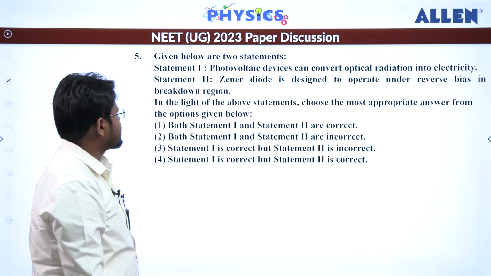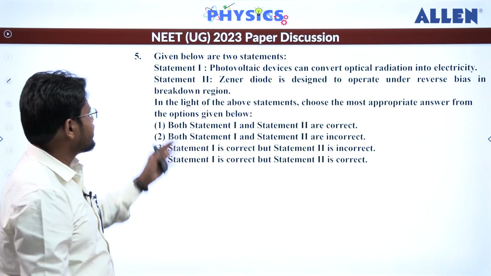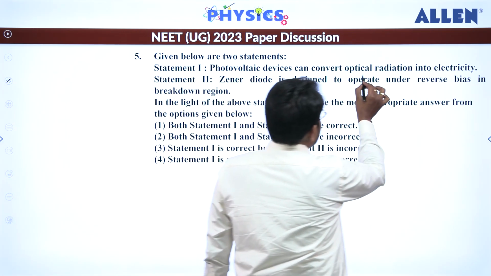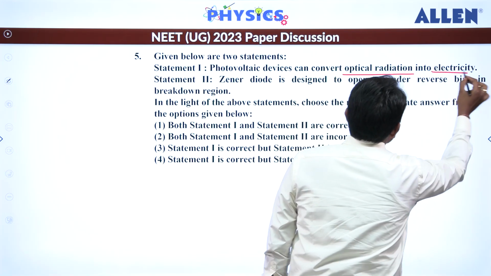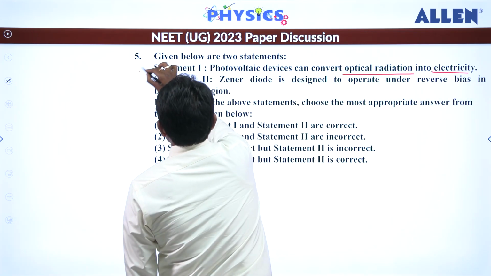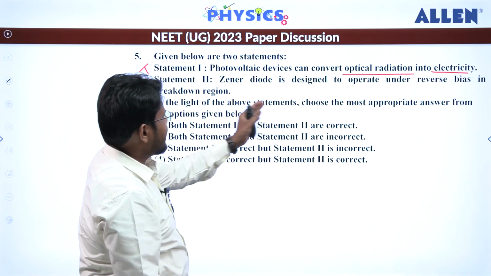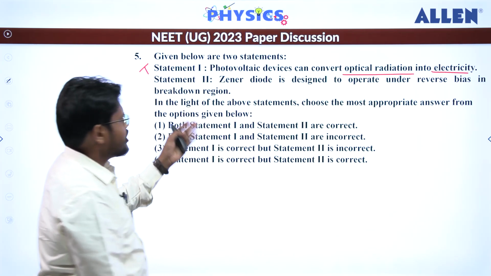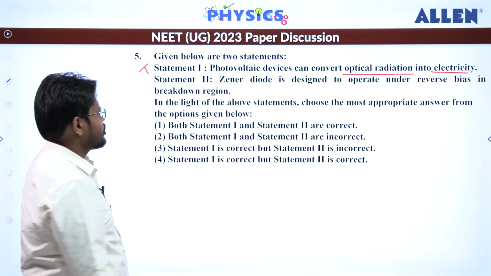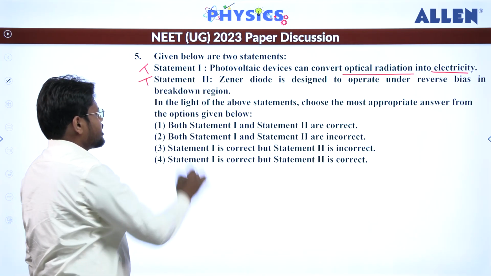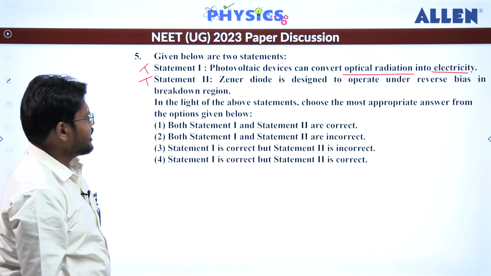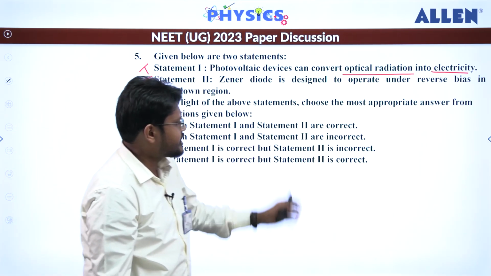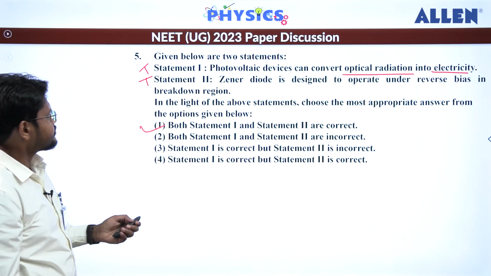Let's move to the next question. Here is a statement based question. As the first statement, photovoltaic devices can convert optical radiation into energy. That is a correct statement. The second statement: Zener diode is designed to operate under reverse bias in a breakdown region. That is also theoretical information, a true statement. Both are independent of each other. So the first option, both statement 1 and statement 2 are correct.